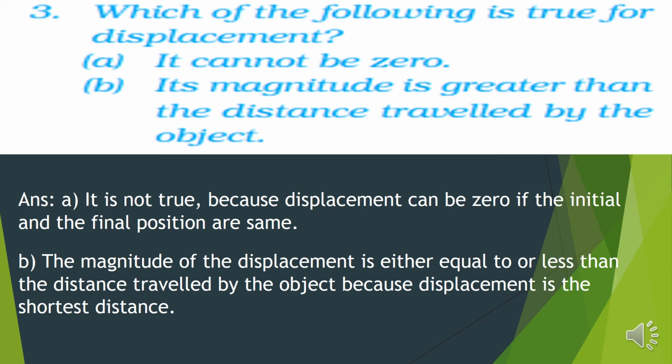There we found out that the shortest distance is the displacement. So if it is the shortest, then how can it be greater than the distance? It can never be greater. It can either be equal or it can be less. Is it clear? So with this, we will finish our distance and displacement.